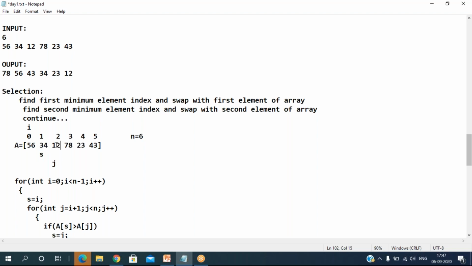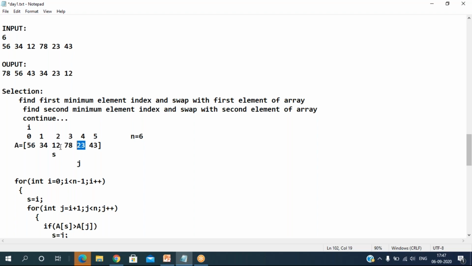Okay. For the next element, I compare a of s with a of j. Which is smaller? Of course, the new element is smaller, then update the s value, then go to the next elements. Now I compare a of s with a of j. Is a of j smaller than a of s? No, because 78 is not smaller than 12. Don't update the s value. If you find an element smaller than a of s, then only update it, okay? Then I go to the next element.